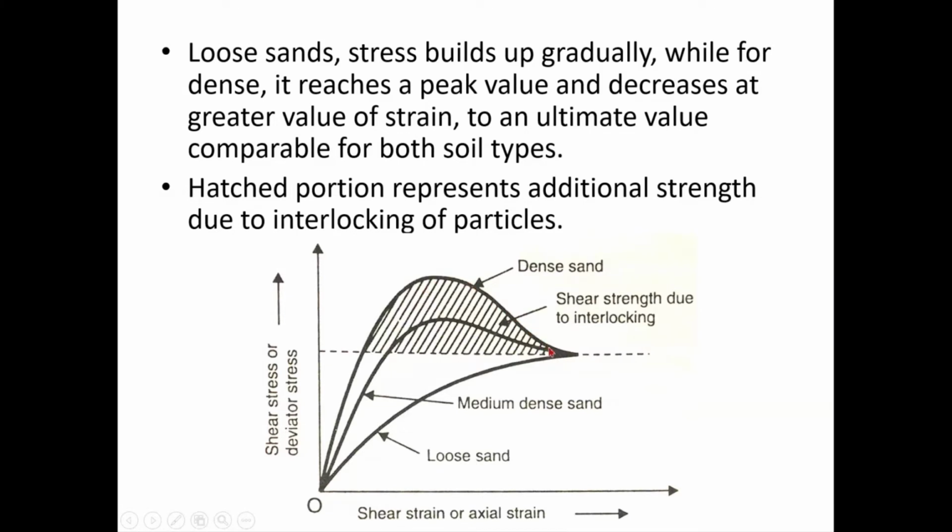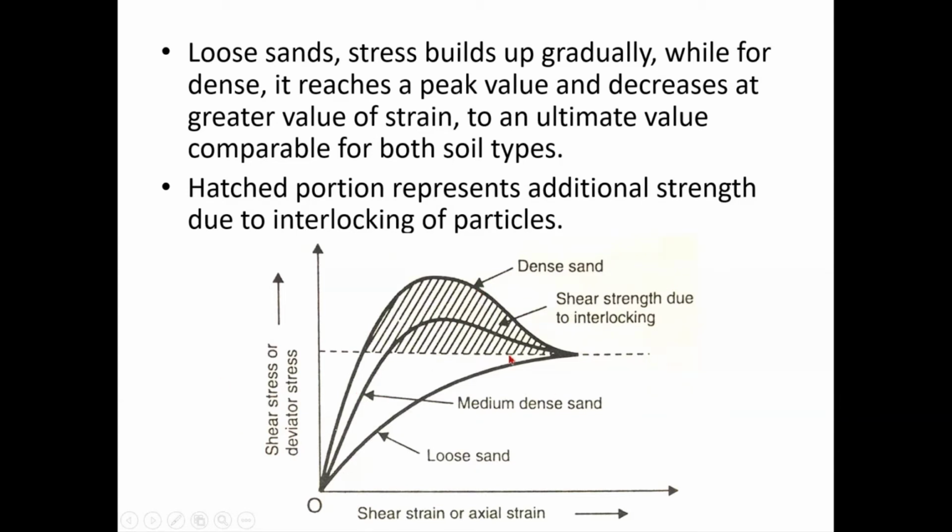That is, the particles are rolling over each other, and again they will come to this critical state. And for any further strains, any further deformation, there is not going to be any change in strength. All right.